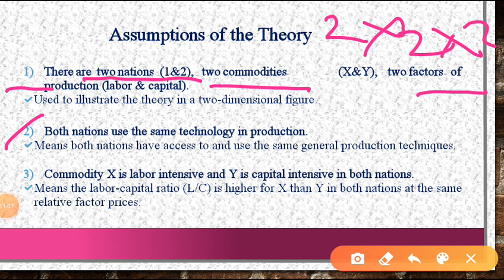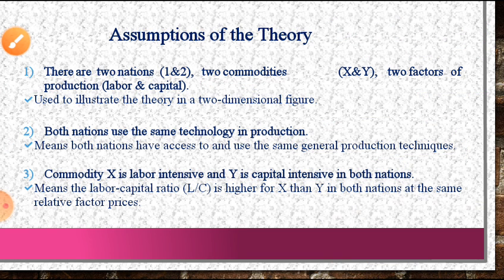Both nations use the same technology in production, meaning they produce a product by using a common production technique. The same techniques are implemented by both countries. Commodity X is labor intensive and Y is capital intensive in both nations. As we discussed in the last slide, India exports labor intensive and imports capital intensive products, and this situation is the same for both countries.